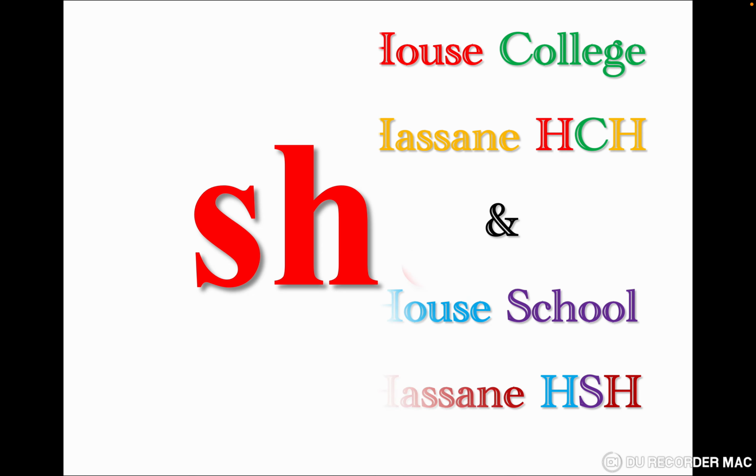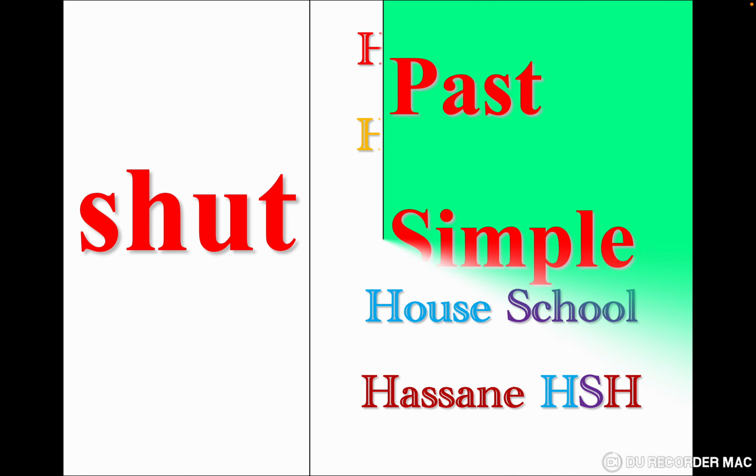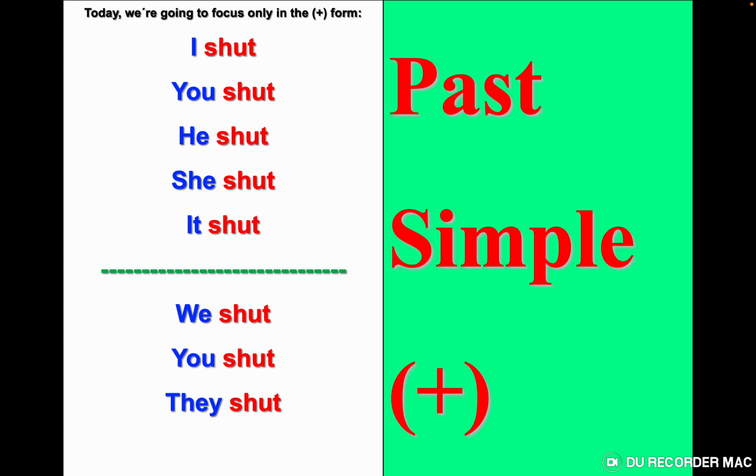Shut doesn't change. The same as I said with cut, with let, with put, now with shut. What's the difference between this past simple and present simple? The problem is just with he, she, it. If you find he shut without s, you know that it's past simple. If it is with s, it's present simple. Let's practice this verb. I shut, you shut, he shut, she shut, it shut, we shut, you shut, they shut.